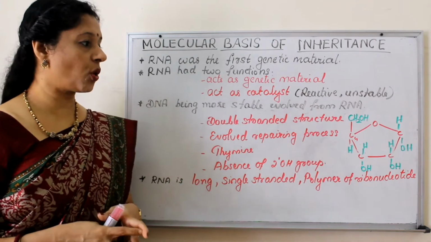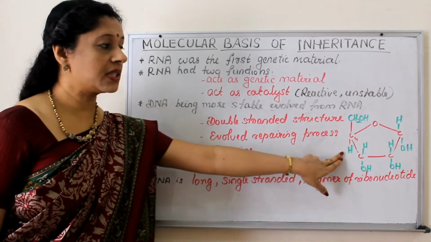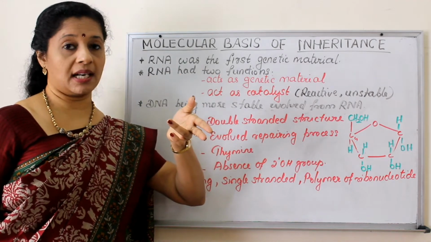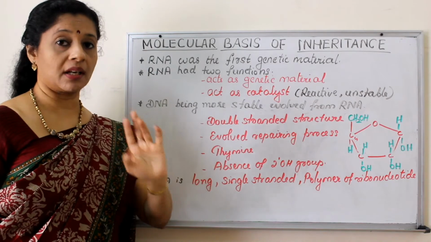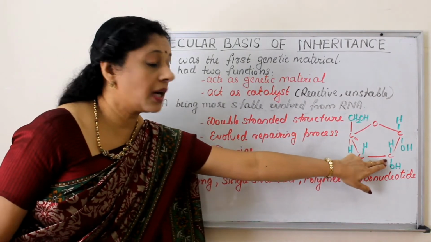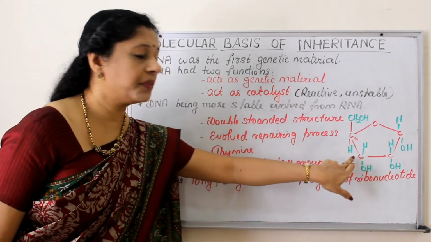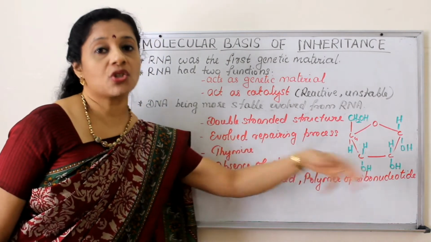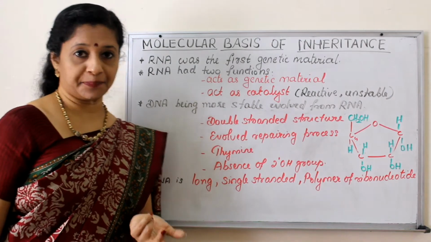Absence of 2'OH group. You know that if you see the structure of the sugar, DNA has deoxyribose sugar in it, RNA has ribose sugar. So the second carbon there is an OH group, third also OH group. Whereas in DNA this OH is absent. So it gives more stability to DNA.